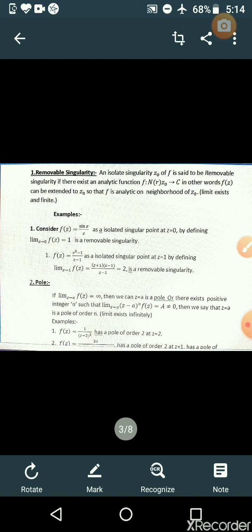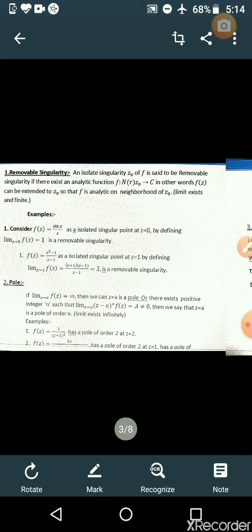z0 of f is said to be removable if there exists an analytic function from a neighborhood of z0 to C. In other words, f of z can be extended to z0 so that f is analytic on a neighborhood of z0. For example, consider the function f of z equal to sin z by z.